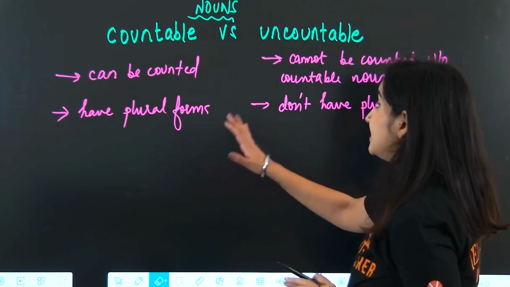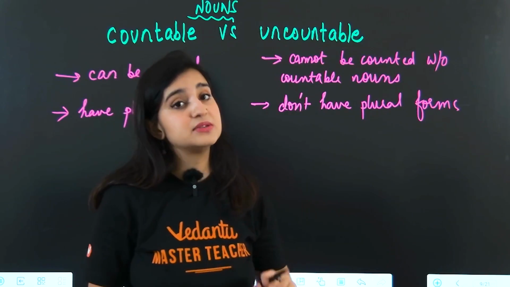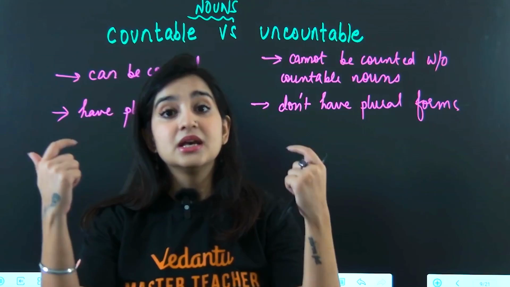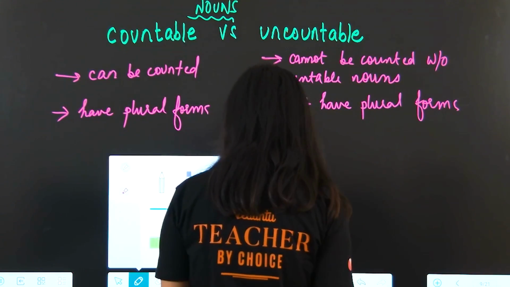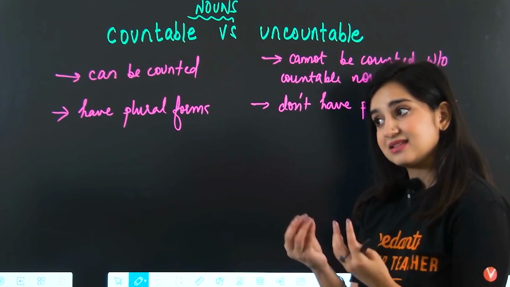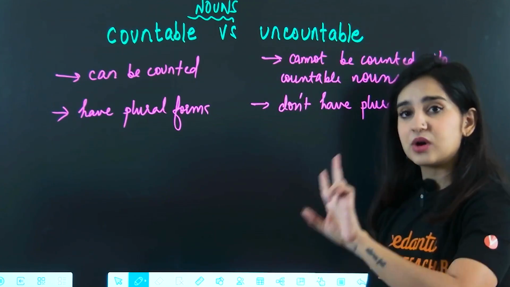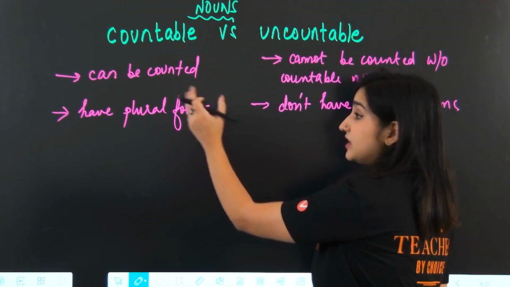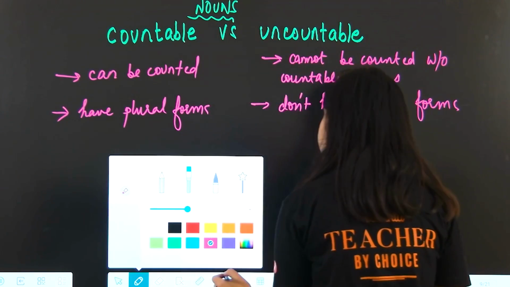All right. Now, knowing this difference, there are a few words that we can use with countable but not with uncountable nouns, and a few words that we can use with uncountable and not with countable nouns. These are words that help us tell the quantity of something but not in exact terms. If we don't know the exact quantity of something but we still want to talk about how much of it is there, if it's a lot in quantity or it's less in quantity, we have a few words that we can use. Some we can use with both, some we can only use with either countable or uncountable. So first I'll tell you the ones we can use with both.